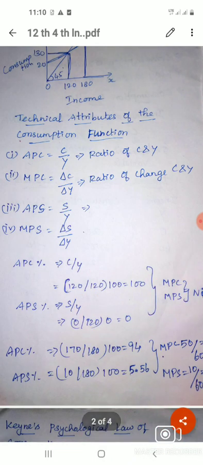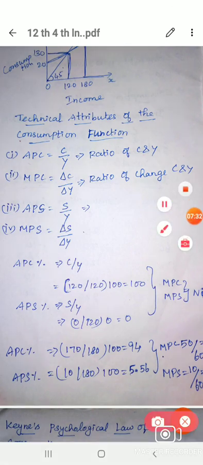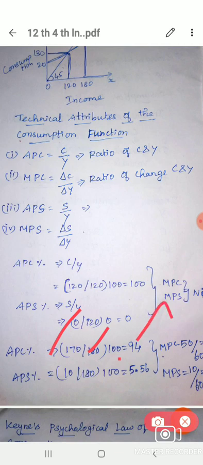Then the next one, APC. Whenever income increases, APC percentage and APS also increase. So 180 income, 170 consumption, so 170 by 180 into 100, so 94 point something. And then APS, savings: from this 180 only 170 we consume, the remaining amount we spend for savings, so 5.56.